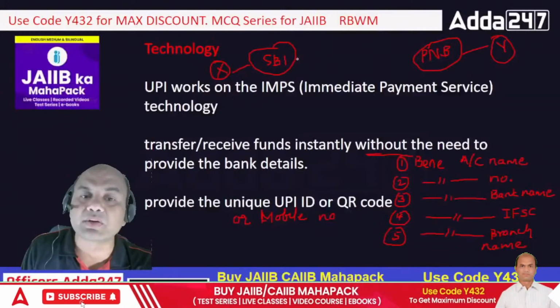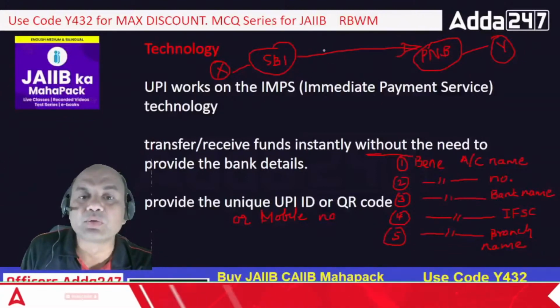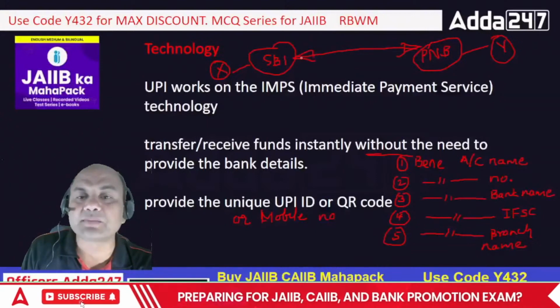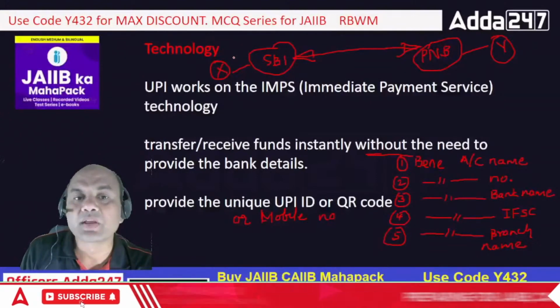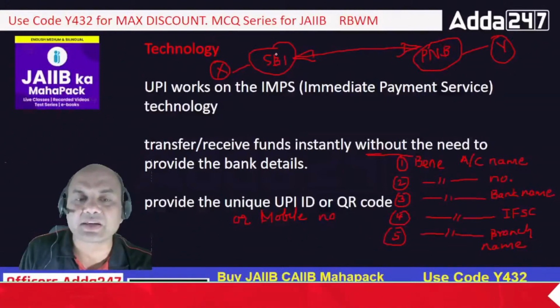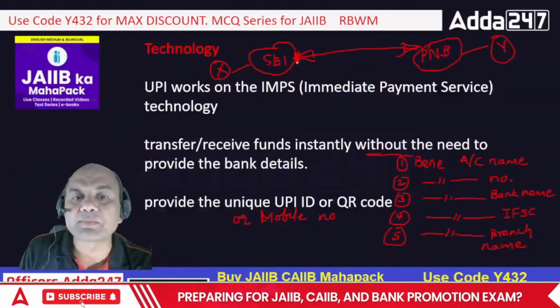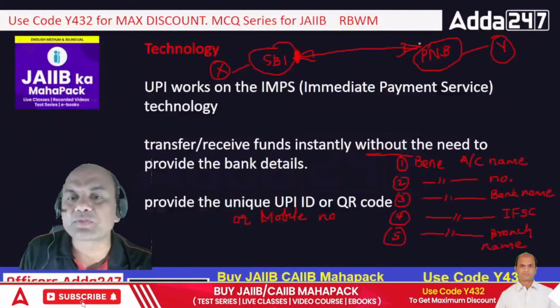How does it reach? Because it is connected by UPI over here. UPI connects them. It brings them to a common platform. So what does UPI do? What will SBI do here? SBI will debit this excess account and put it on the doorstep of UPI. UPI will transfer this data.